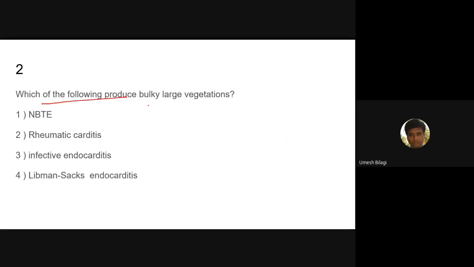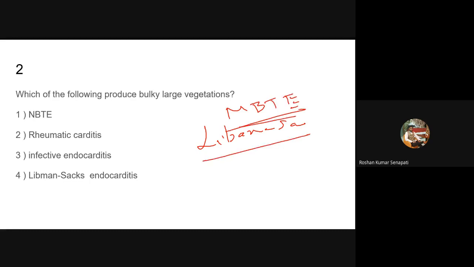Which of the following produces bulky large vegetations? Infective endocarditis, sir. Why not NBTE and Libman-Sacks endocarditis? Sir, Libman-Sacks endocarditis has small vegetations seen in SLE. What about rheumatic carditis? Also small vegetation, and NBTE also small vegetation, sir.